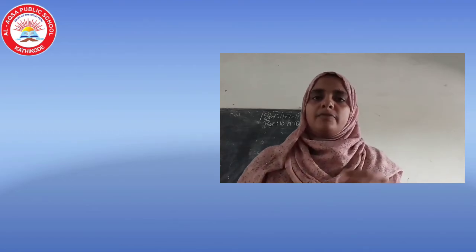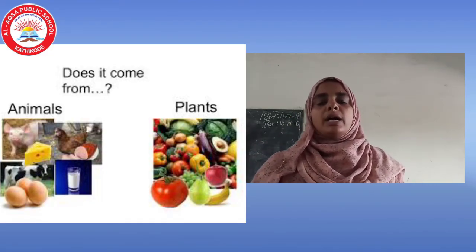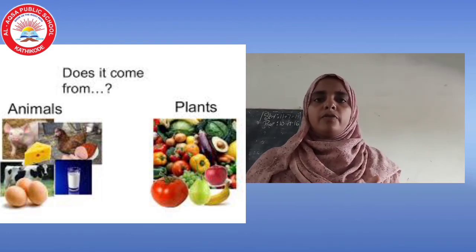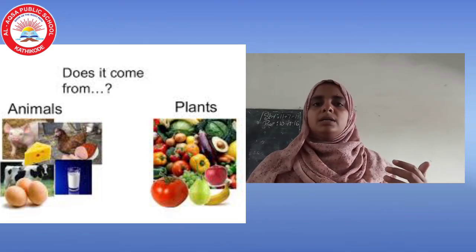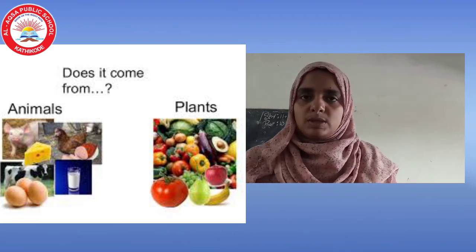The next ingredient of chicken curry is spices. We already discussed spices we are getting from the plant, and we need oil. Oil also we are getting from the plant. Then we also need other ingredients like salt, water. The salt and water we are getting from the other sources.